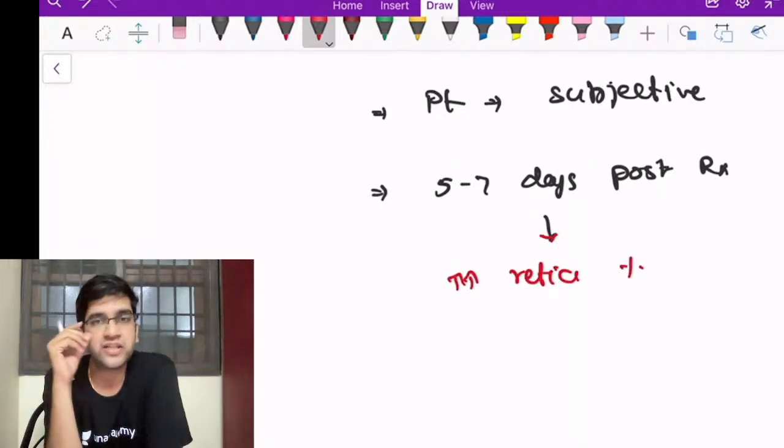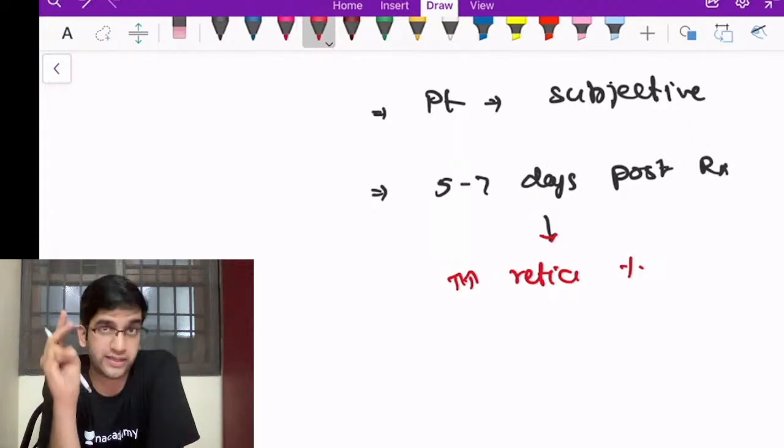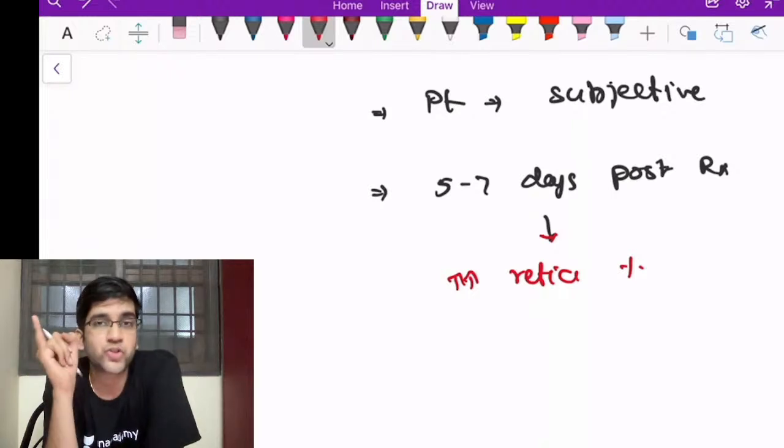When my retic percentage is increased at the end of 1 week, it means the patient has completely taken the tablet and is also responding to it. Like I said earlier, if the patient is compliant and not responding to oral iron, I have to think of these rare entities.